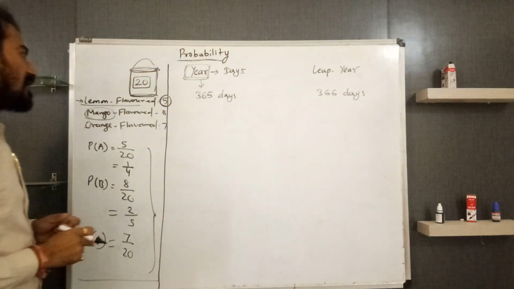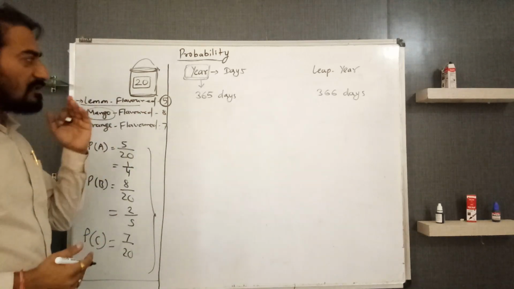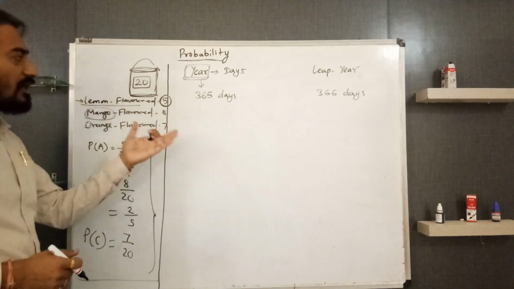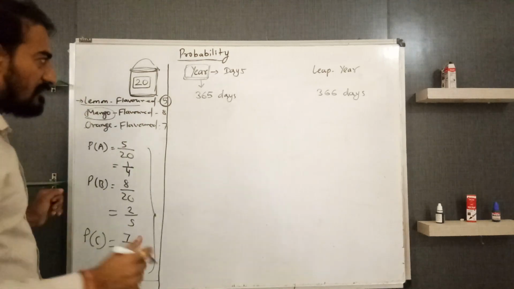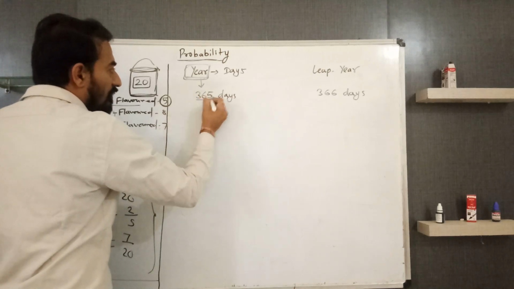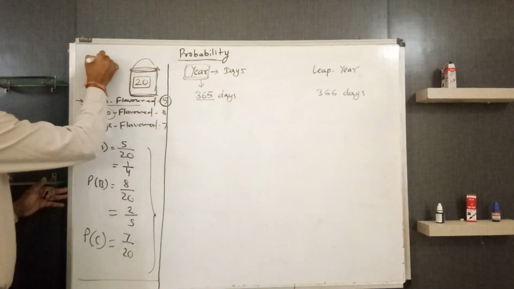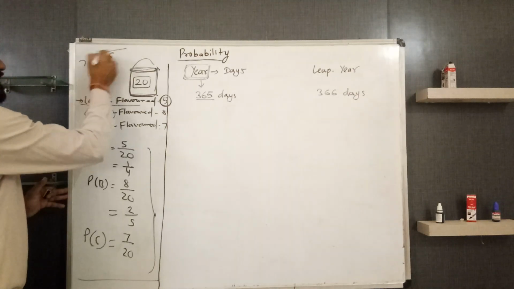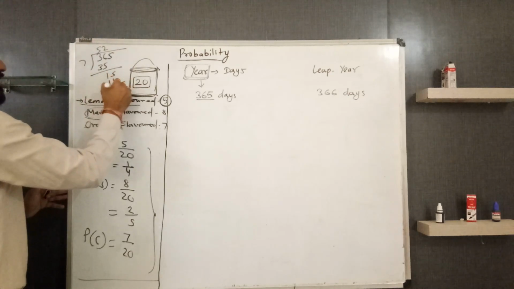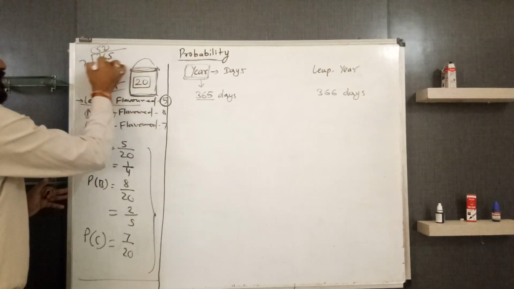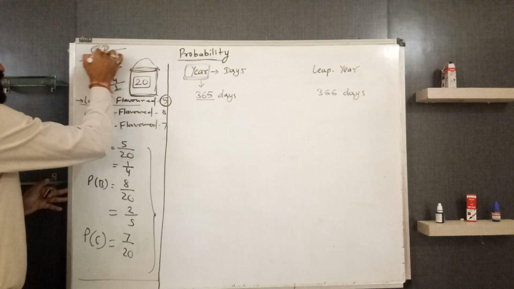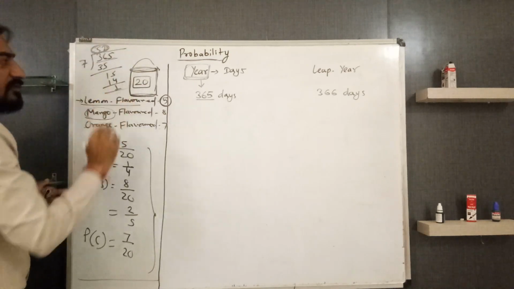Questions will be asked to you based on having 53 Sundays or not having 53 Sundays, having 53 Mondays and not having 53 Mondays, like this in both cases. Here, if we think about number of weeks, for that you will have to divide 365 by 7. 5 times, 35, 1, 15, 2 times, 14 and 1. Means 365 is divided by 7, 52 times with the remainder 1. Means 52 times 7 you have, means 52 weeks we have.